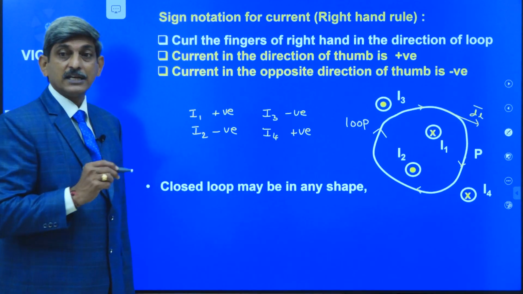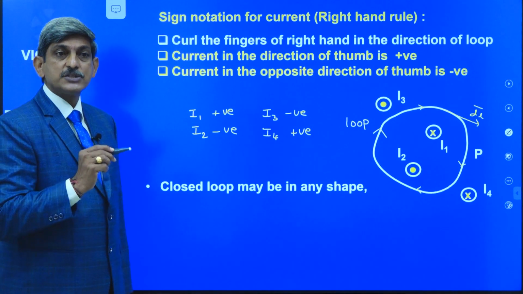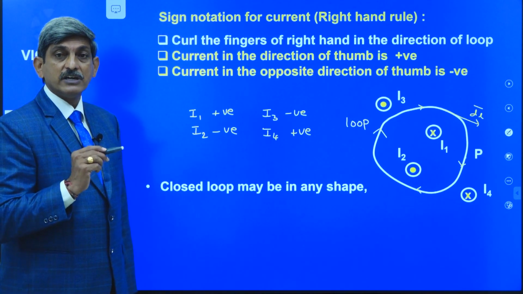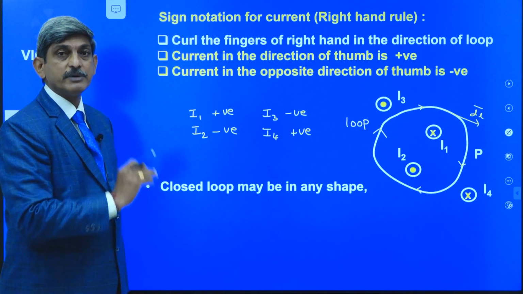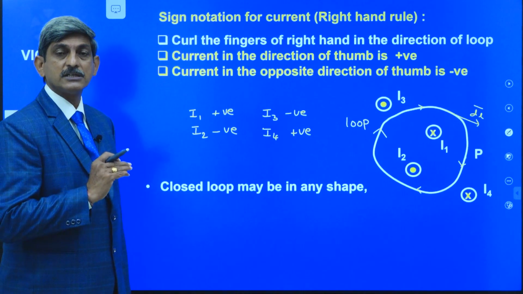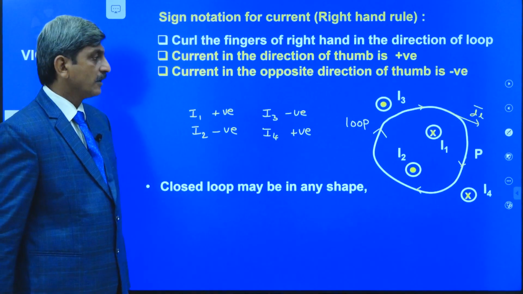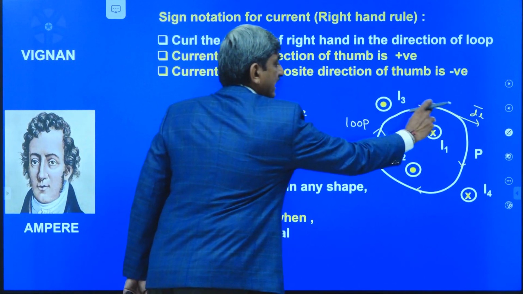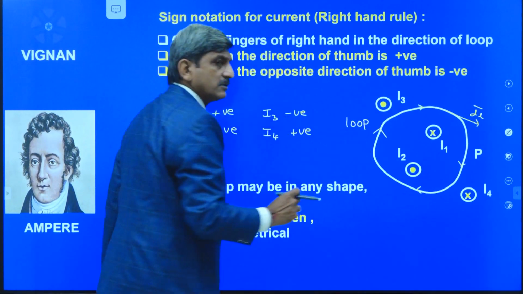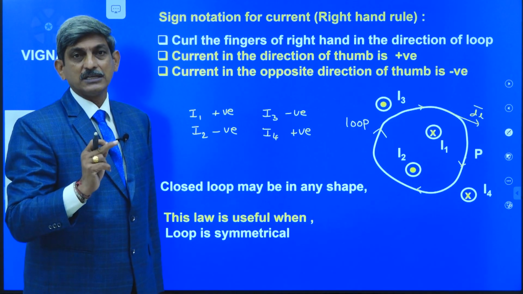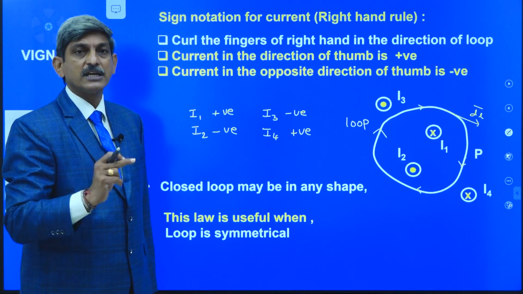But here, Ampere's law is useful and we can easily solve the problems whenever some conditions are satisfied by the Amperean loop. The first one is, whenever we are assuming this closed loop, the loop must be symmetrical.